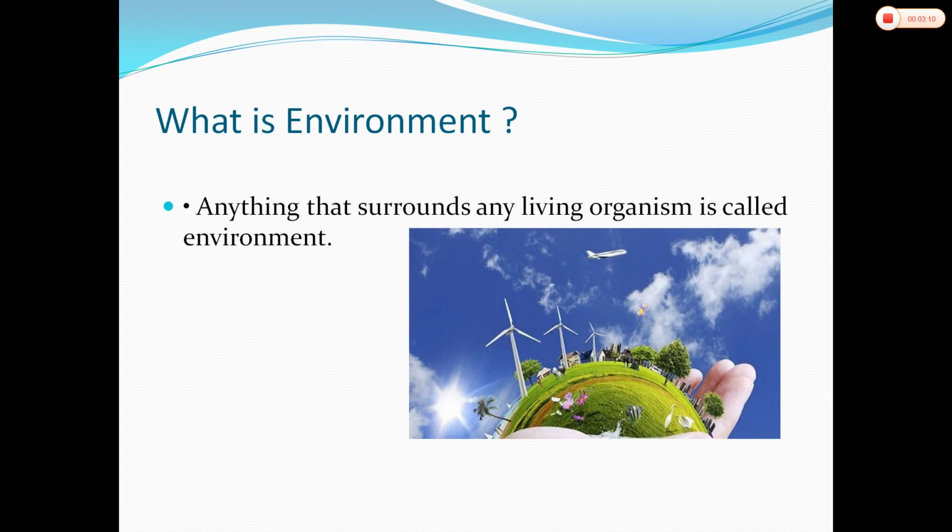We have understood that anything that surrounds any living organism is called environment. For example, if an animal is there, a deer lives in an environment. In which kind of environment does it live? It lives in the jungle, where the forests are there, ponds are there, land is there, sky is there, even the air is there. All these things are part of the environment. So, what is environment basically? Anything that surrounds any living organism is called environment.